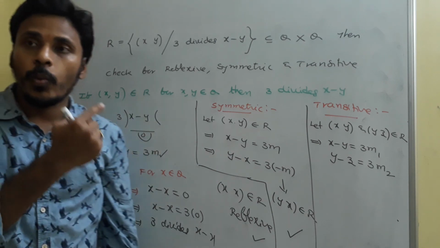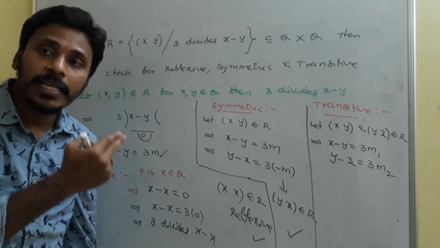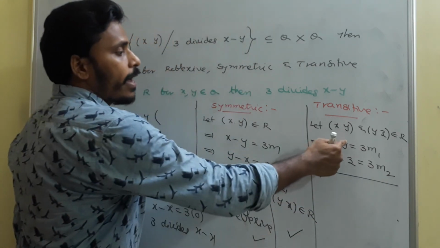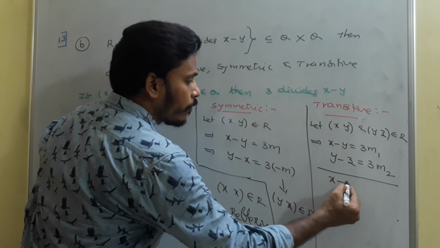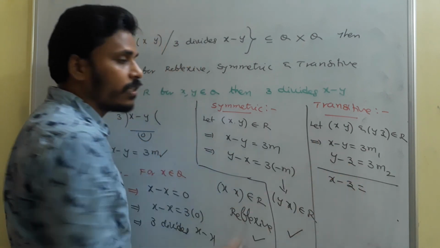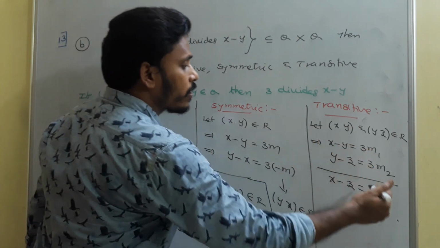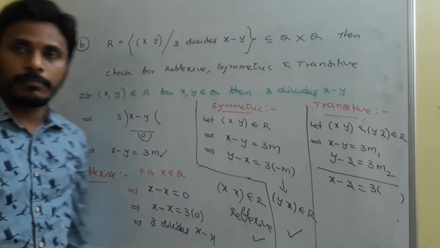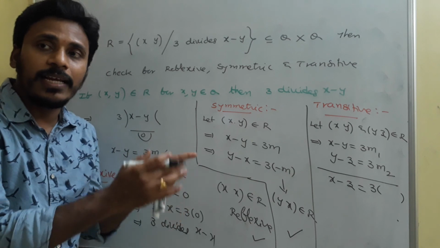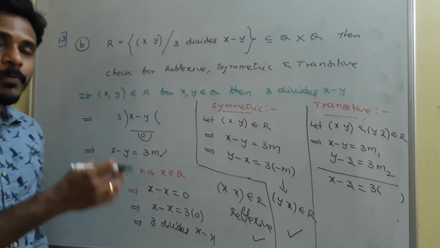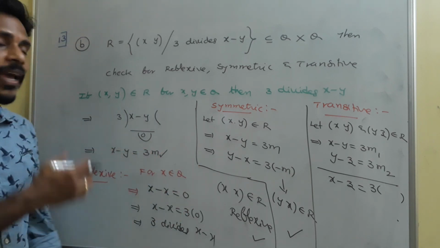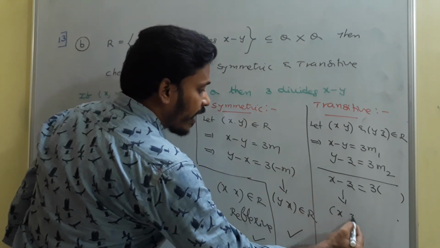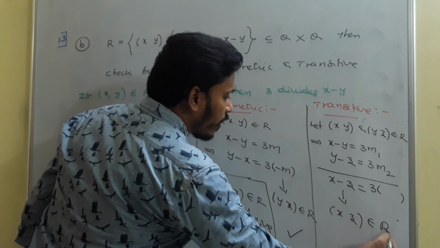And since x minus y is a multiple of 3 and y minus z is a multiple of 3, you just add these two. The minus y and plus y will get cancelled. You will get that x minus z is equal to 3m1 plus 3m2. So 3 into m1 plus m2, 3 into something. And since x minus z is 3 into something, again 3 divides x minus z. So from there it is very clear that x comma z is again an ordered pair of the relation.